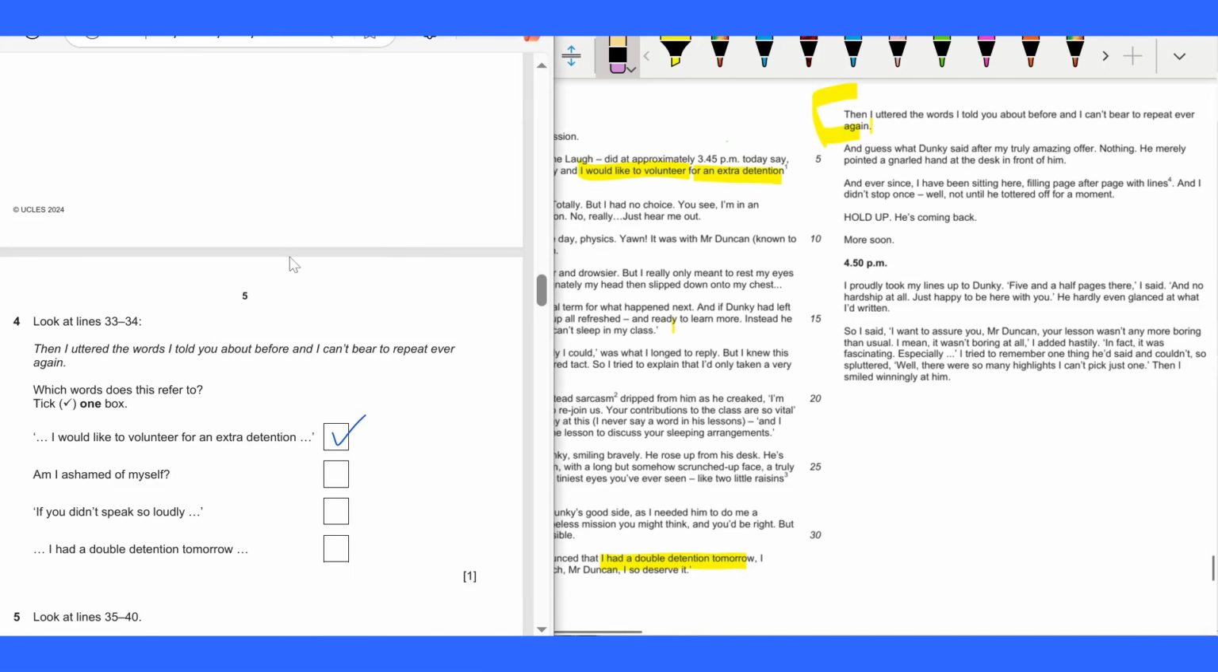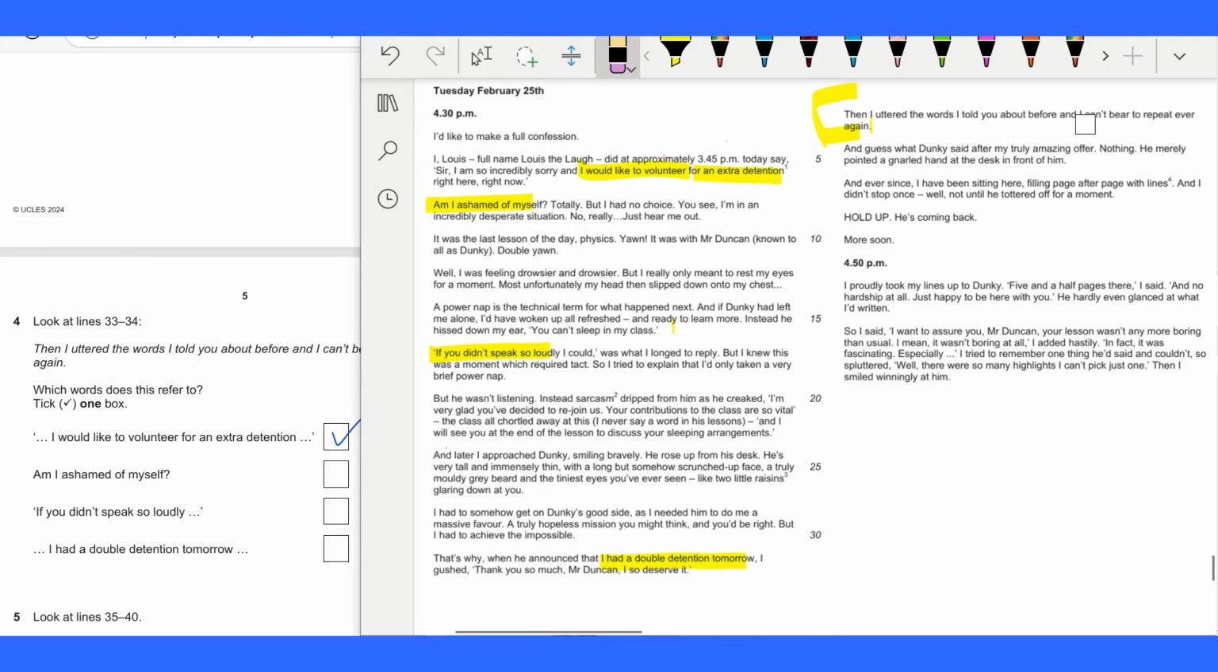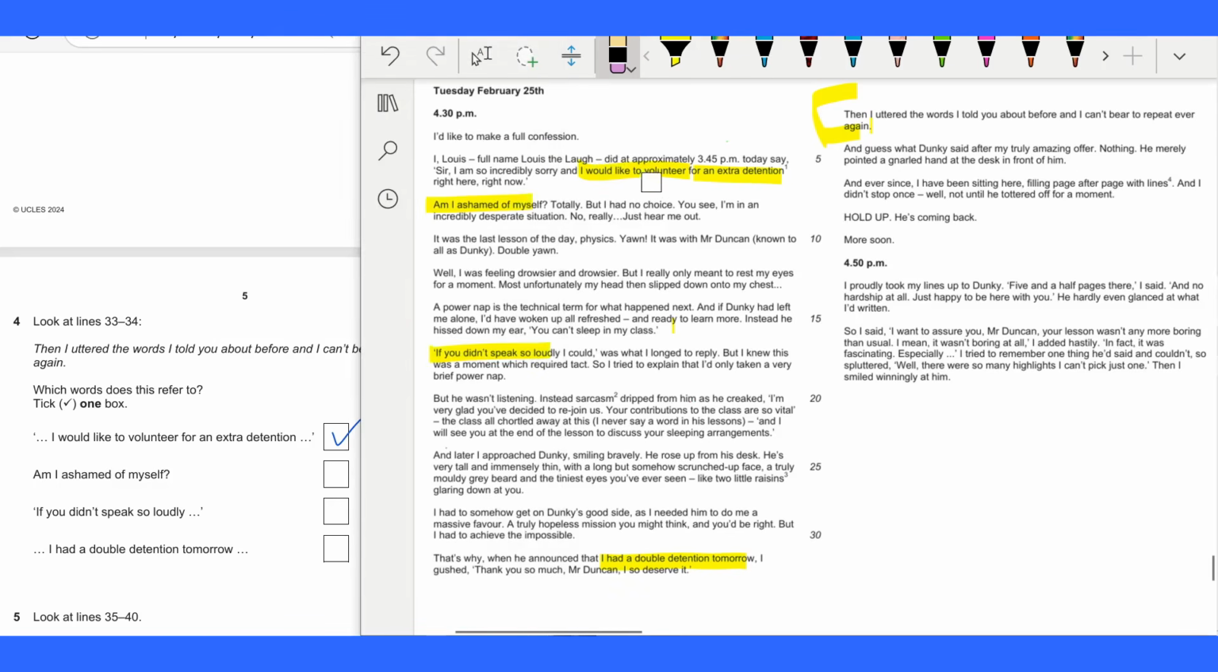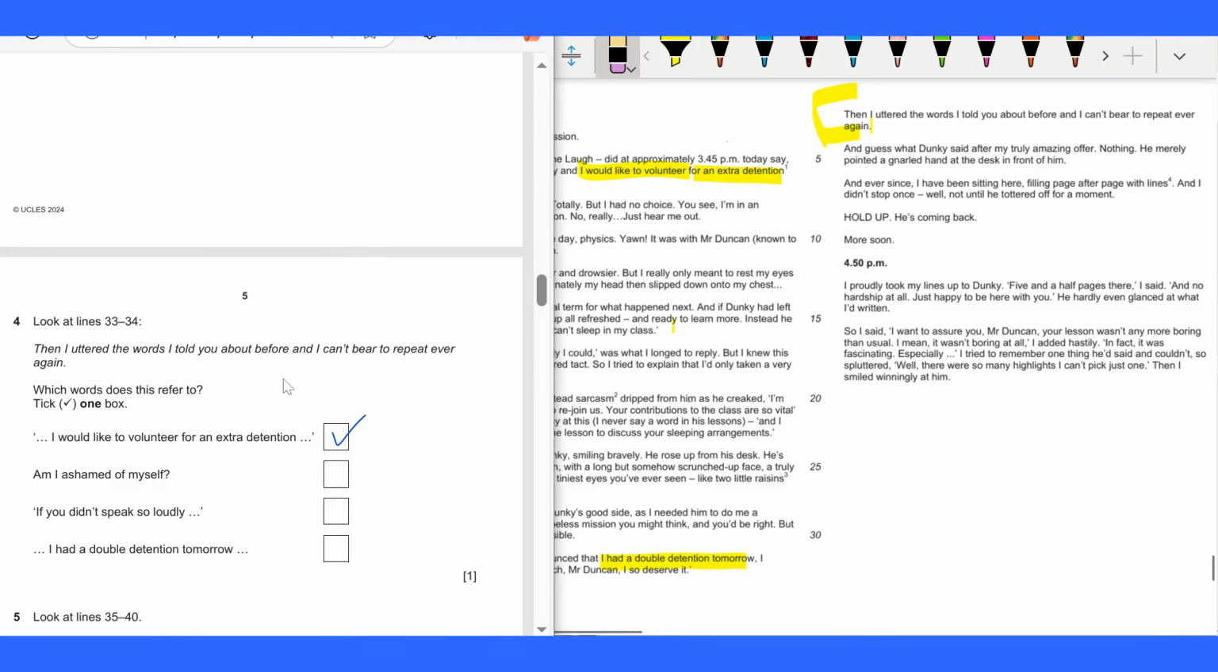So then I uttered words I told you about before, and I can't bear to repeat ever again. So this referred to I would like to volunteer for extra detention. So let's see the sentence. I would like to volunteer for an extra detention. Well, the others in here, am I ashamed of myself? It doesn't refer to this. If you didn't speak so loudly, no. That's why when he announced that I had a double detention tomorrow, no, it doesn't refer to this. So I utter the words I told you about before is this: I would like to volunteer. So that is the correct answer.